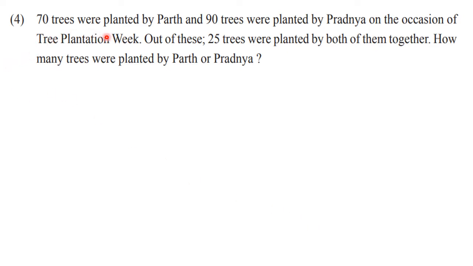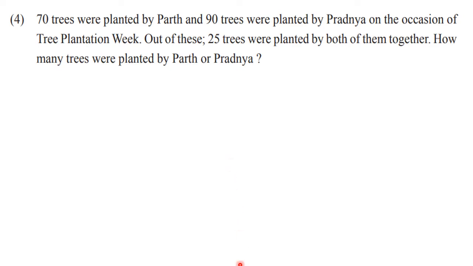So here again you can see a word problem. 70 trees were planted by Parth and 90 trees were planted by Pradnya on the occasion of Tree Plantation Week. Out of these, 25 trees were planted by both of them together. How many trees were planted by Parth or Pradnya? Okay, so let us see the solution now.